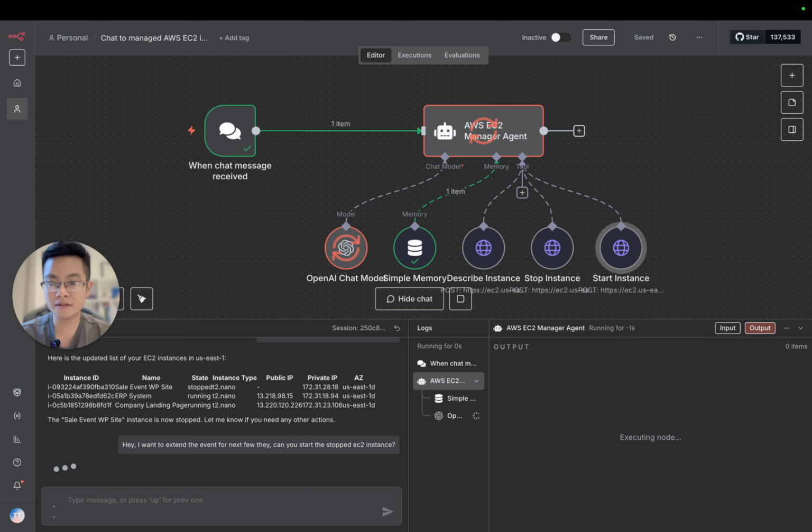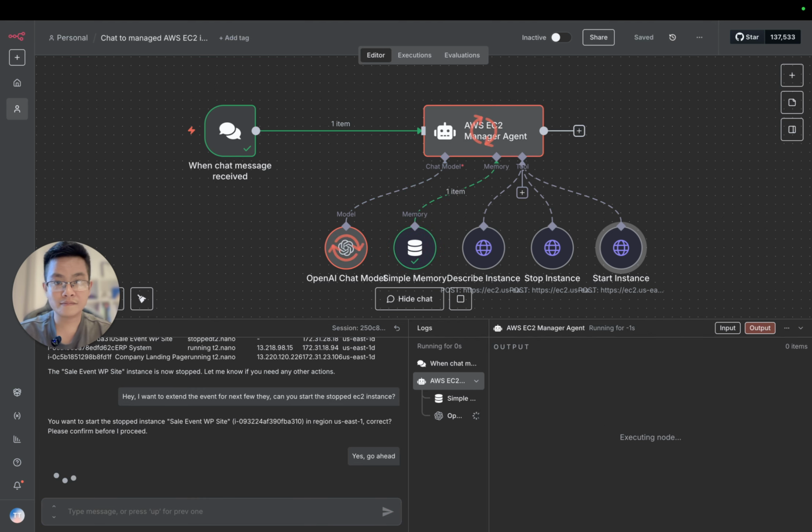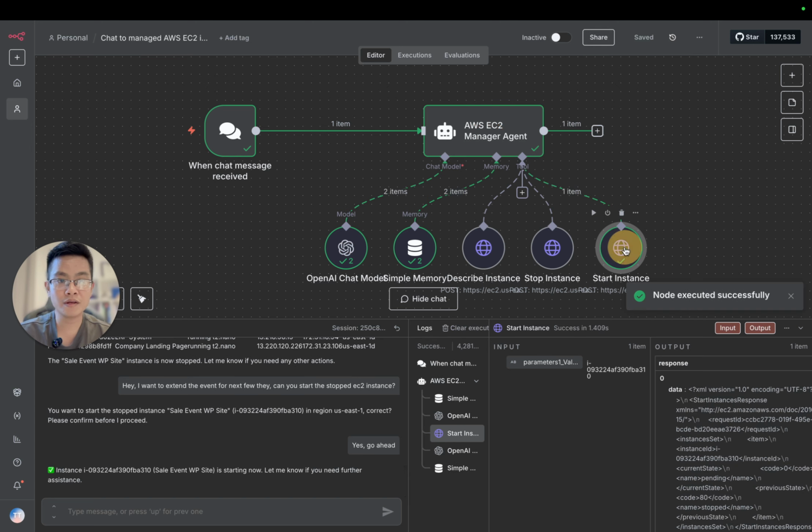And press enter. Okay, then it wants to confirm the stopped instance. Okay, confirm. Oh yes, go ahead. Okay, so it knows how to invoke the right tool, and it also passes along the right ID. Impressive, right?